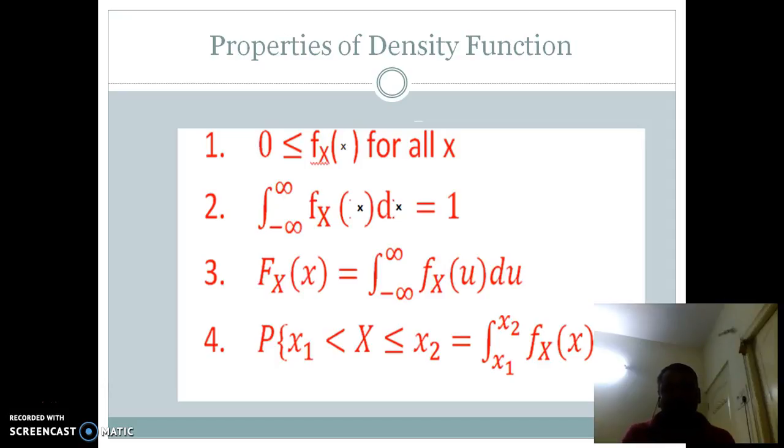Capital Fx of small x is equal to integral of minus infinity to x of small f capital X of u du. That is, distribution function is the integration of density function. 4. Probability of small x1 less than capital X less than or equal to small x2 is equal to integral of x1 to x2 small f capital X of x dx.